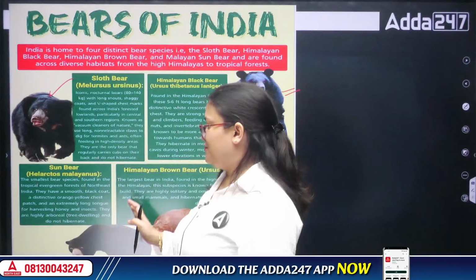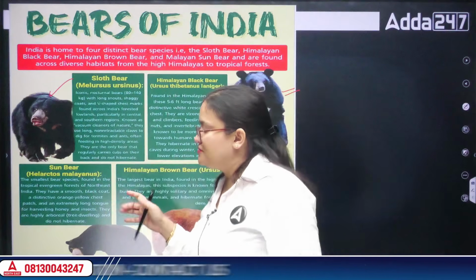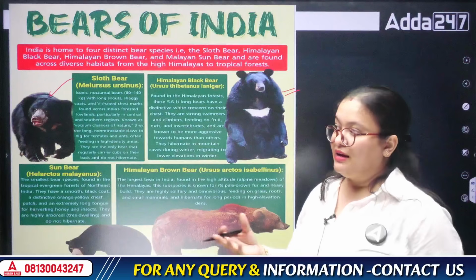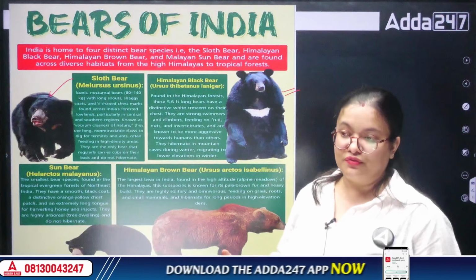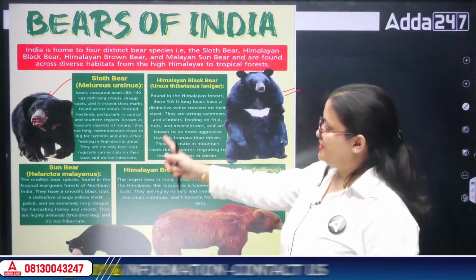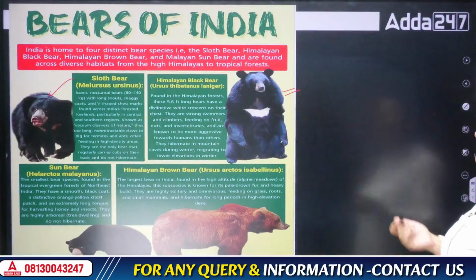This is usually found in some places of the northeast and a few areas of the marshy regions of Uttarakhand or Chhattisgarh. So these are the 4 types of bear which we usually see in India.